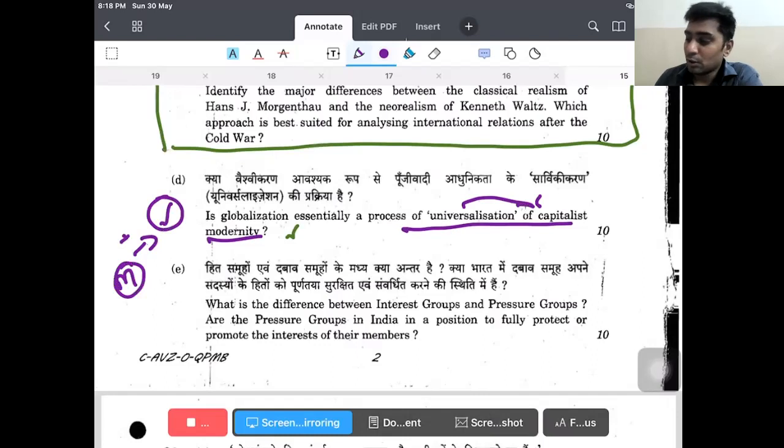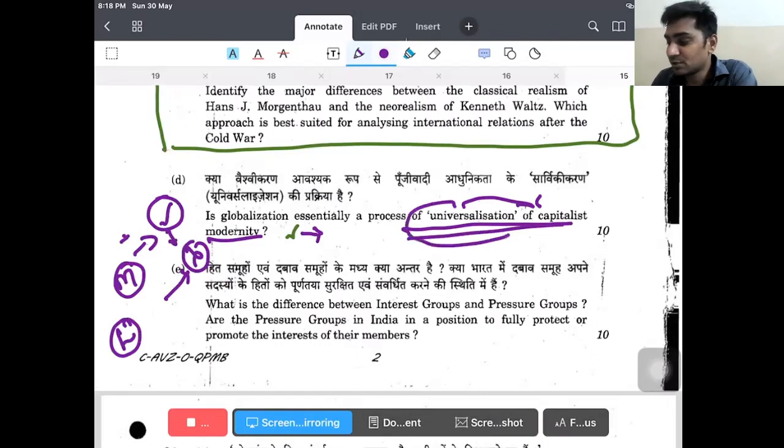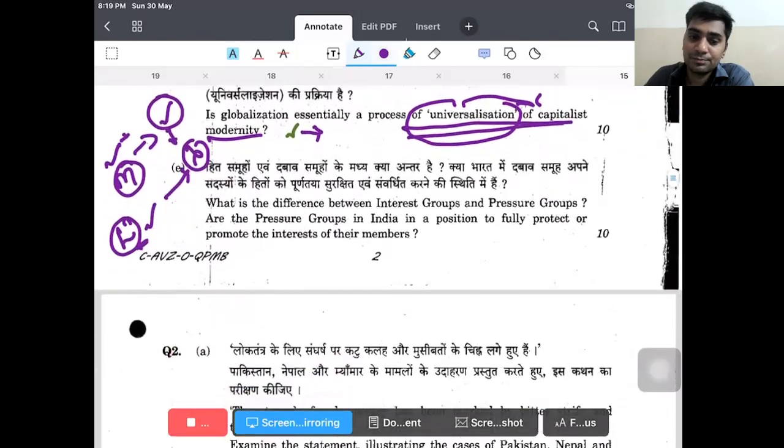Or if you want to counter this argument, if you want to say no, then you can say that from the perspective of liberal institutions, globalization is not just a phenomenon of universalization of capitalist modernity. No, because this is just a tool to reduce inequalities as per the liberal perspective. So you can give both directions, and our answer should be from both perspectives. But in the end, we say that we accept the Marxist approach, because today we are looking at the deglobalization tendency. The reason being the inequalities, or the protectionist tendencies across the countries. So this is what the question is.